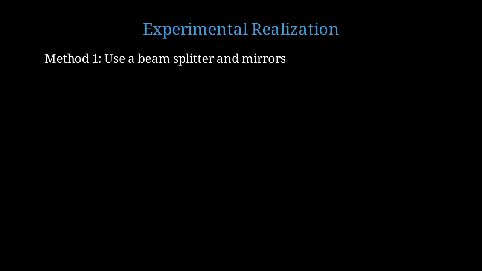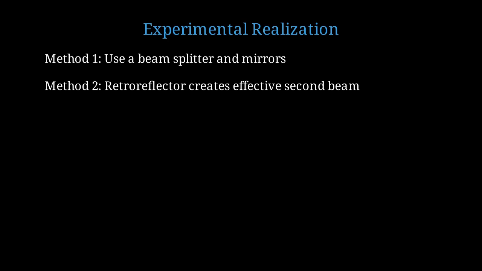How do we realize this experimentally? There are several clever approaches used in laboratories around the world. Method 1. Split a single laser beam with a beam splitter. Send the two beams along different paths with controllable delay, then recombine them on opposite sides of the sample. Method 2. Use a retroreflector or mirror behind the sample. The transmitted light reflects back, effectively creating the second coherent beam. Adjust the mirror position to control phase. Method 3. Place the metasurface at the node or antinode of a standing wave created between two mirrors. This automatically creates the two-beam configuration.